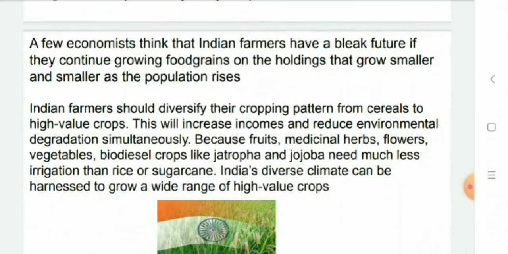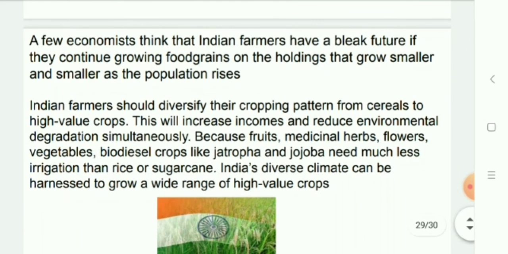Now, a few economists think that Indian farmers have a bleak future if they continue growing food grains on holdings that grow smaller and smaller as the population rises. Indian farmers should therefore diversify their cropping patterns from cereals to high value crops. This will increase income and therefore reduce environmental degradation simultaneously. India's diverse climate can be harnessed to grow a wide range of high value crops.